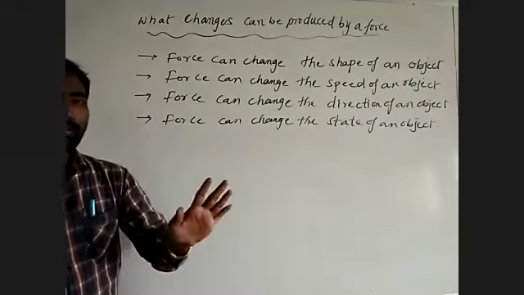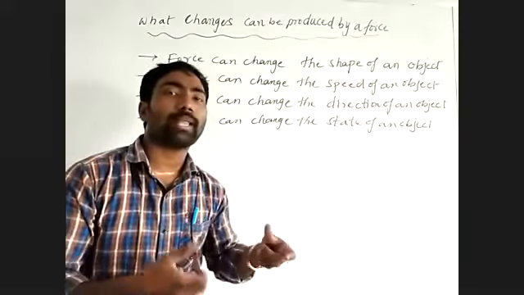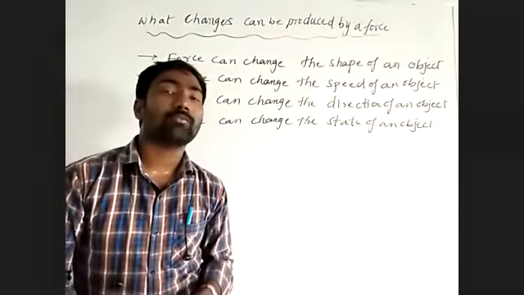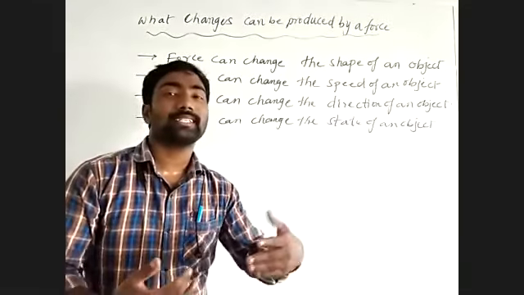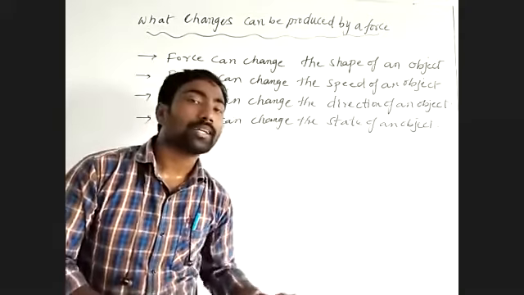When the bicycle is moving and you suddenly want to stop it, you apply the brake. The force is acting on the moving bicycle. By that, the bicycle decreases speed and finally comes to rest.